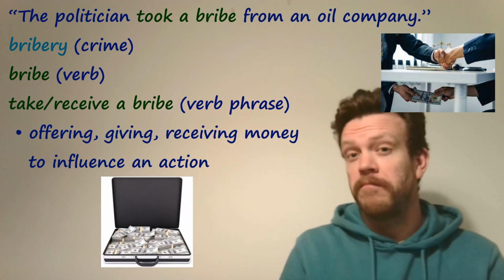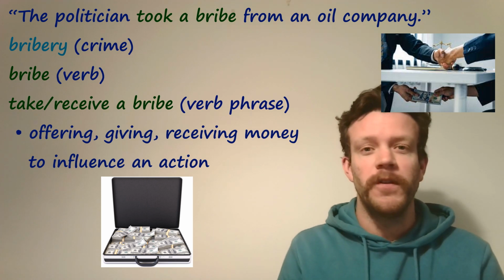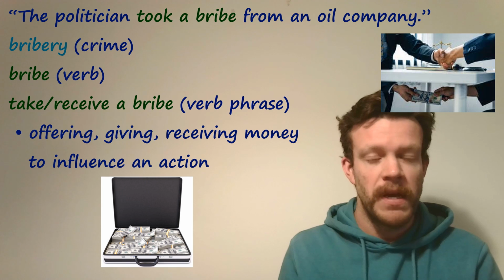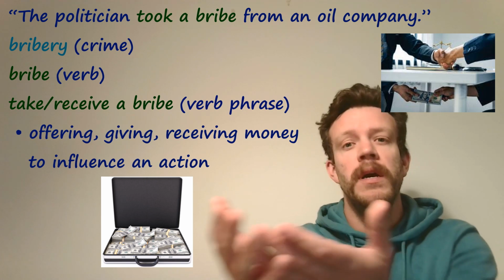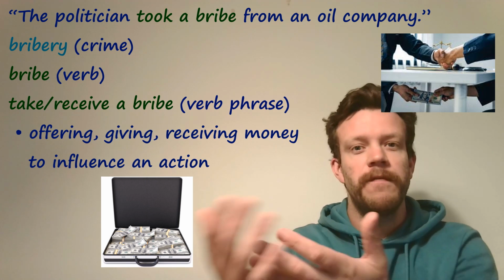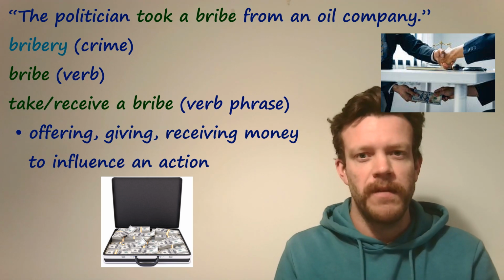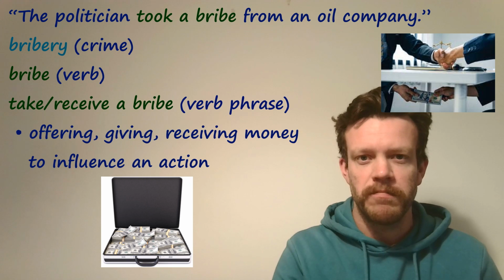Always think of this briefcase here full of lots of money, probably involves a bribe. The verb to bribe someone when you give the money, or to receive a bribe when you receive the money to do the action. So those are obviously not all, but a few crimes which are going to be quite useful for you.